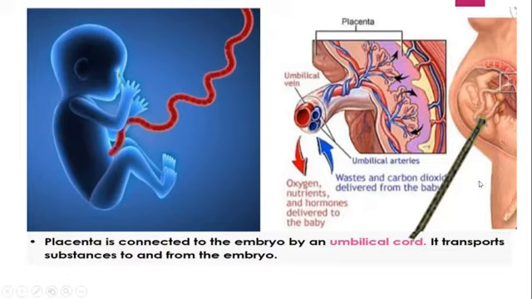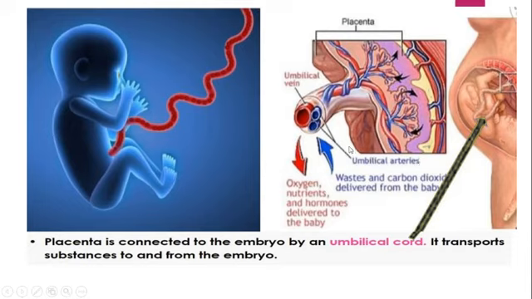Now, here you can see that this is the entire structure of the placenta. Here you can see the chorionic villi, the mother's blood, all the parts, all interlocked together, right? Now, we have to discuss how this placenta is connected to the fetus body. So there is another connection, a tube-like structure. Here also you can see that. What is the name of that? It is called the umbilical cord. The placenta is connected to the embryo by this umbilical cord.